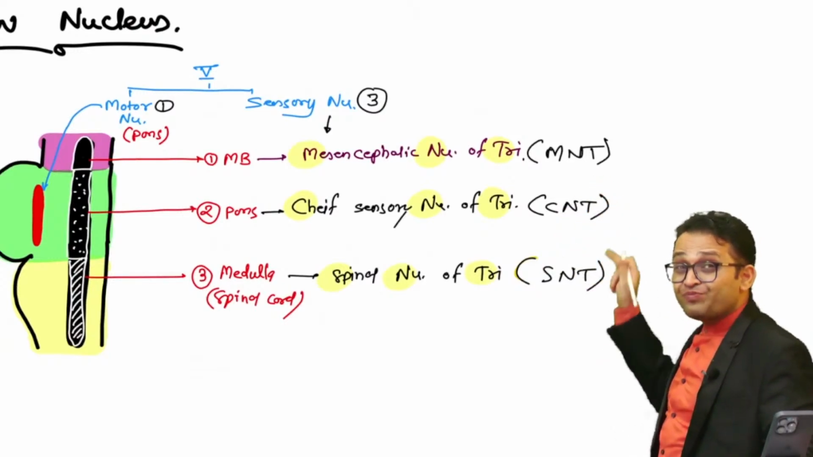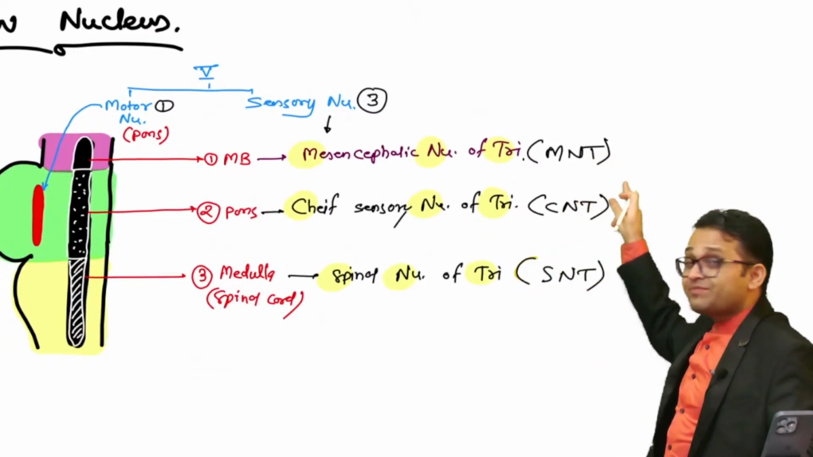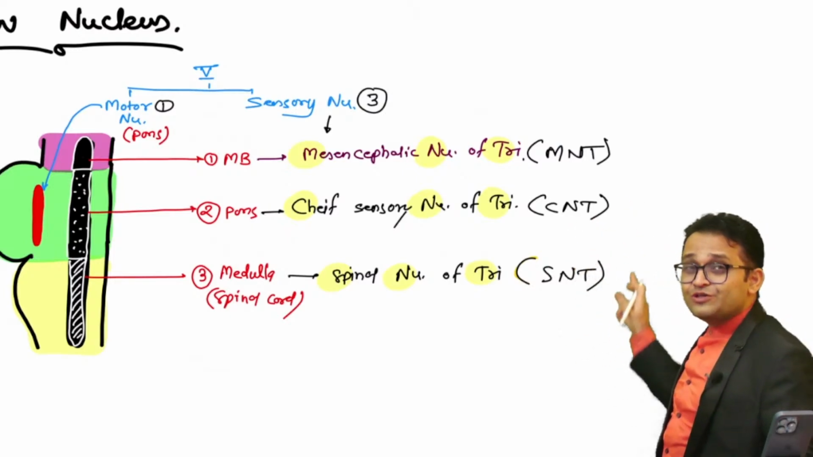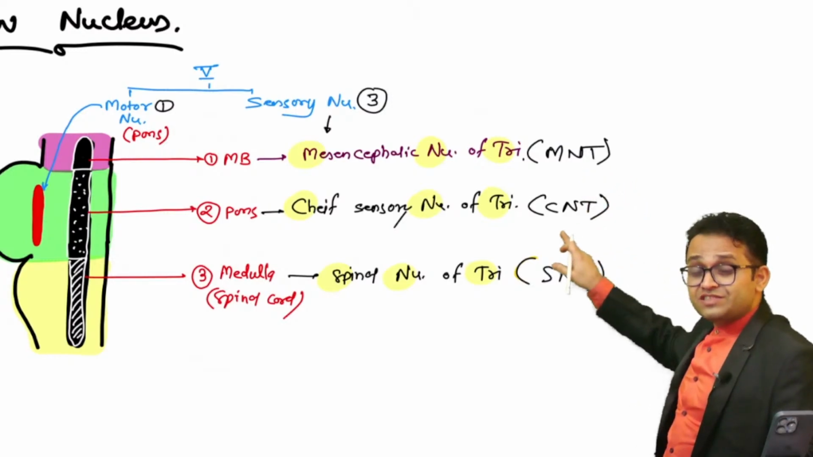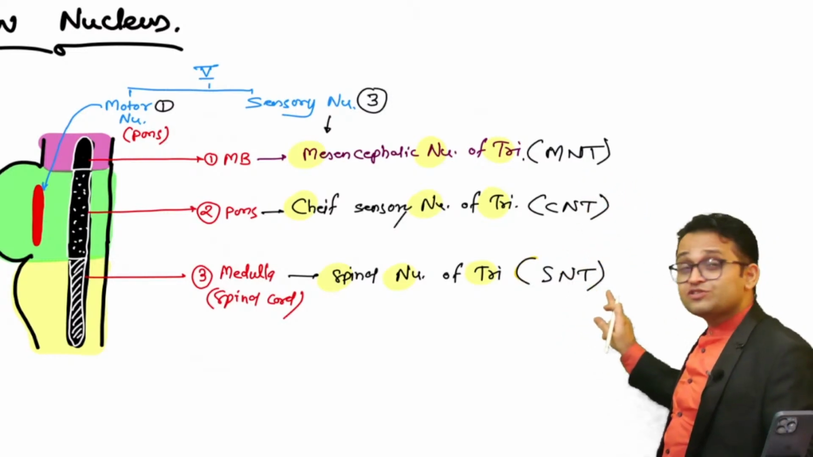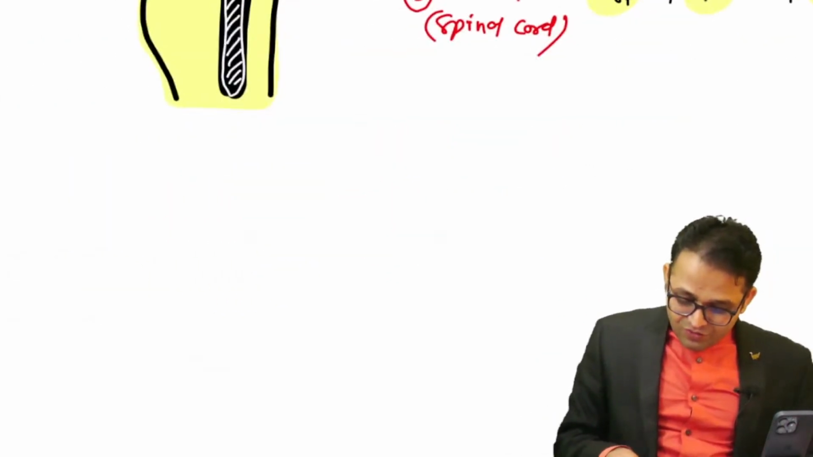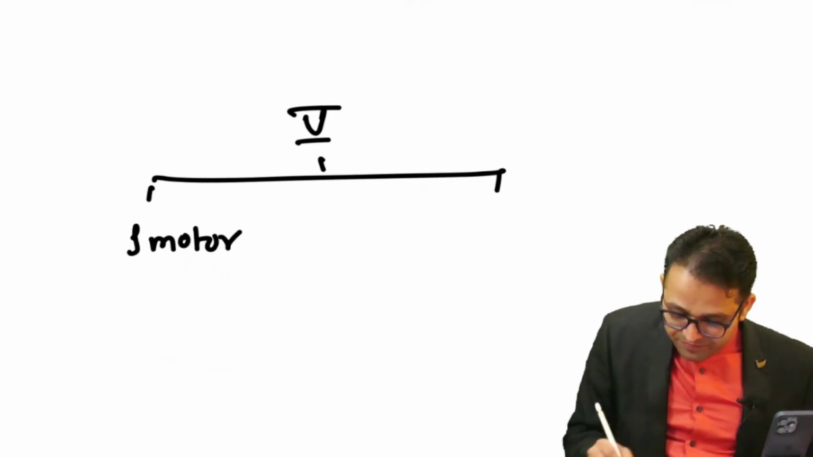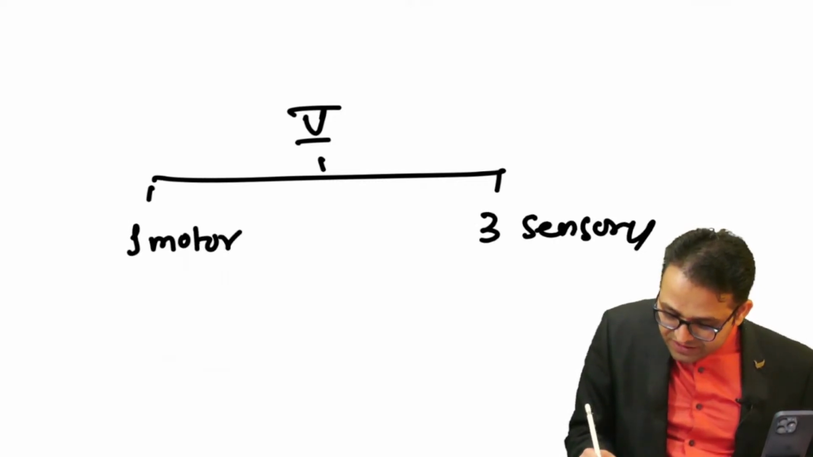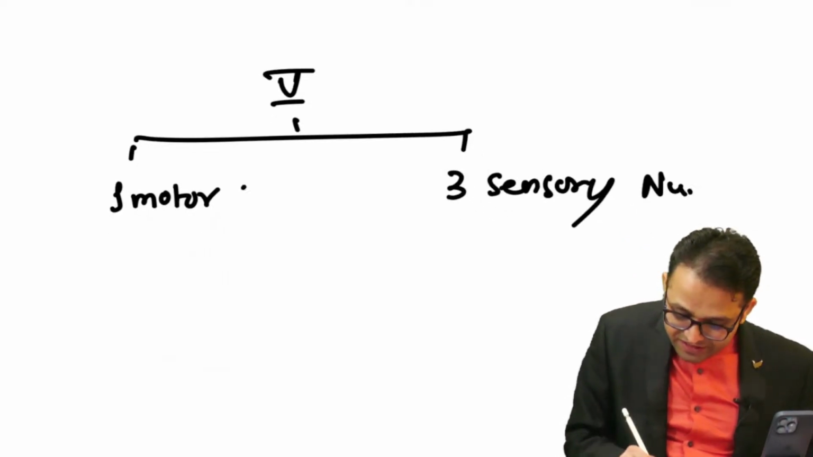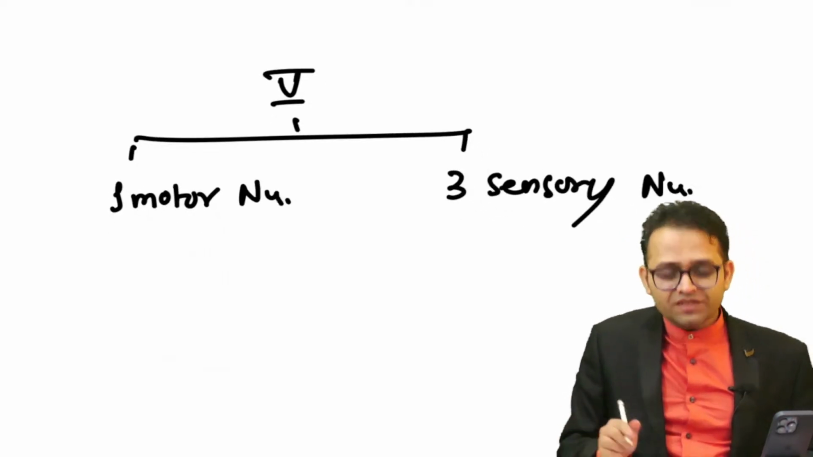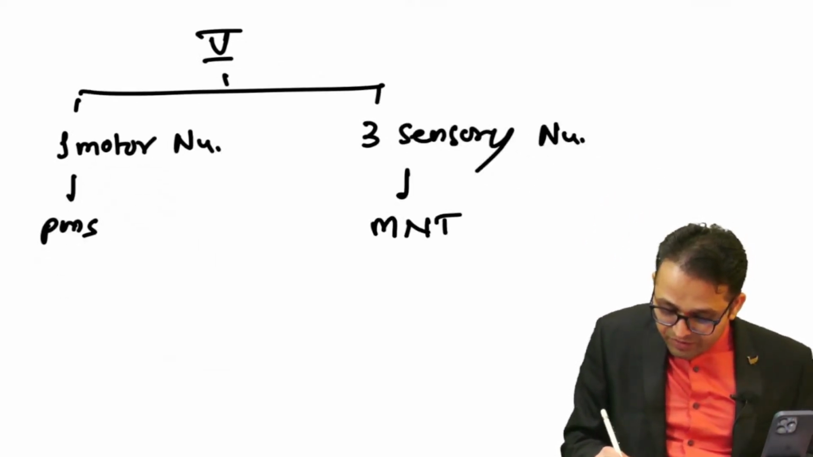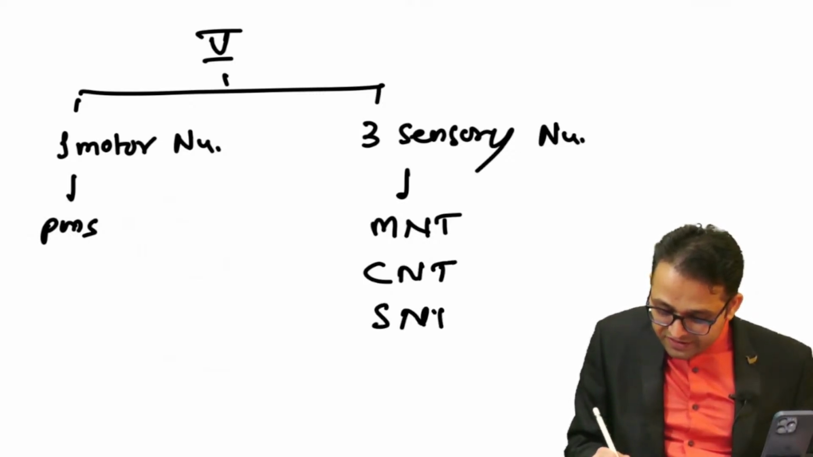Okay, so this is the story of the trigeminal nerve, sir. Mantu, Kantu, Santu. Mesencephalic nucleus of the trigeminal nerve, chief sensory nucleus of the trigeminal nerve, and spinal nucleus of the trigeminal nerve. So in this way you can remember, sir, the fifth cranial nerve has one motor and three sensory nuclei. Agree, sir. One motor nucleus, no special name, located in the pons, and three sensory nuclei, you can say the Mantu, the Kantu, and the Santu.